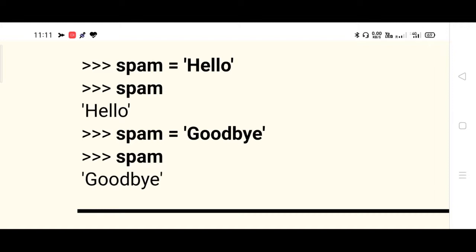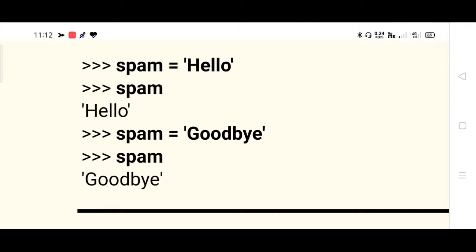Observe the expressions being displayed now carefully. Hello is a string, spam is not a string. Hello is a string for what purpose? Why have we identified it as a string? We have identified it as a string because it is included inside single quotes. So hello is a string assigned to a location.